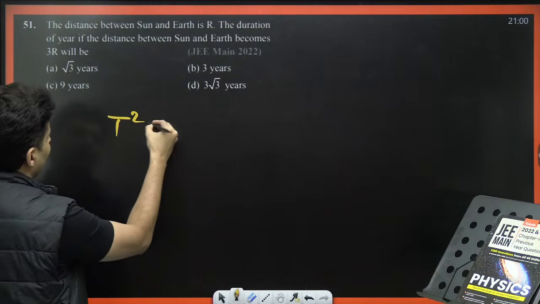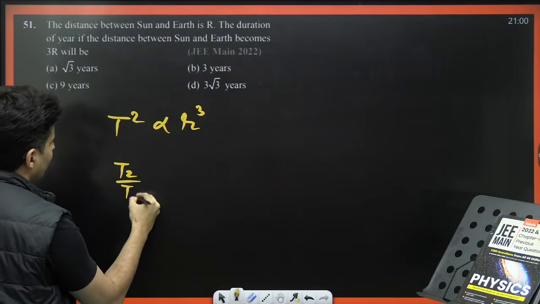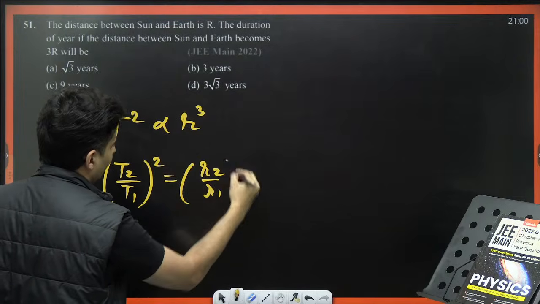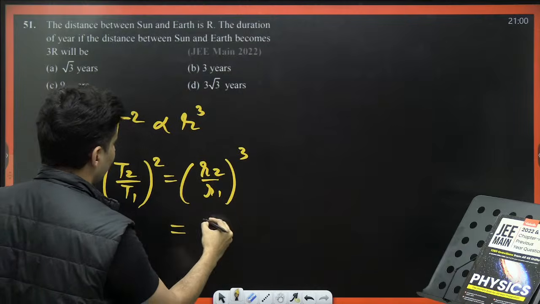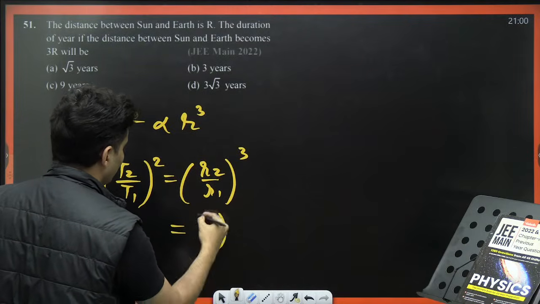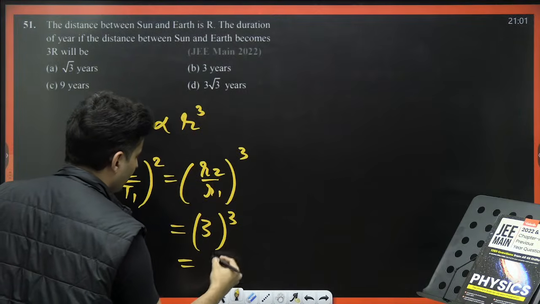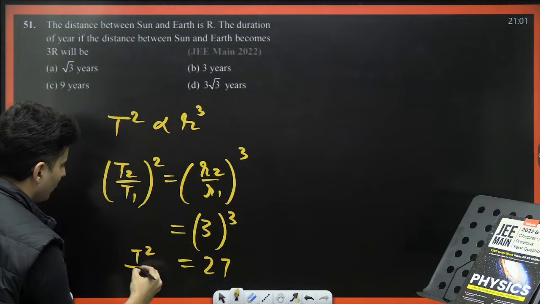Use Kepler's third law. T square is proportional to R cube. So (T2 by T1) whole square will be (R2 by R1) whole cube. The distance has been made 3 times, so this is 3 cube, that will be 27.